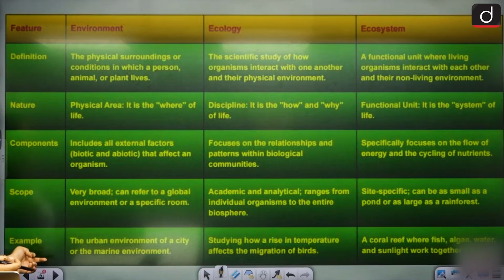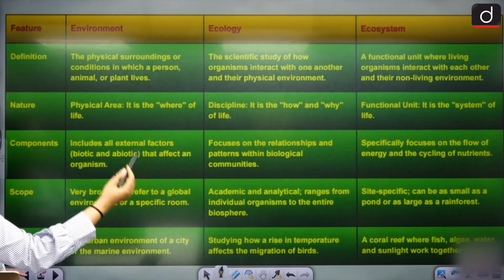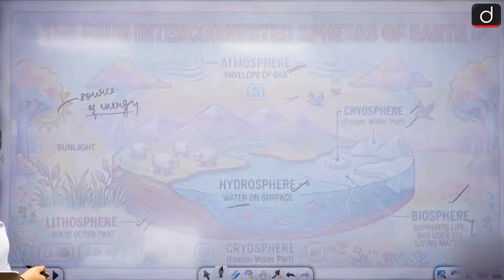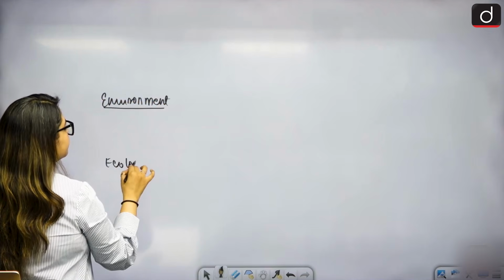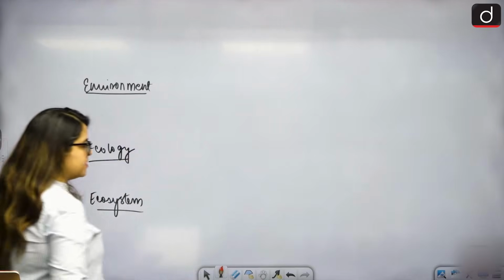Okay, exactly. Now see, we have 3 terms, that is environment, ecology and ecosystem. We'll talk about environment, we'll talk about ecology, and we'll talk about ecosystem. What are these 3 things? Let's try to understand them first, then we will individually go to their differences.